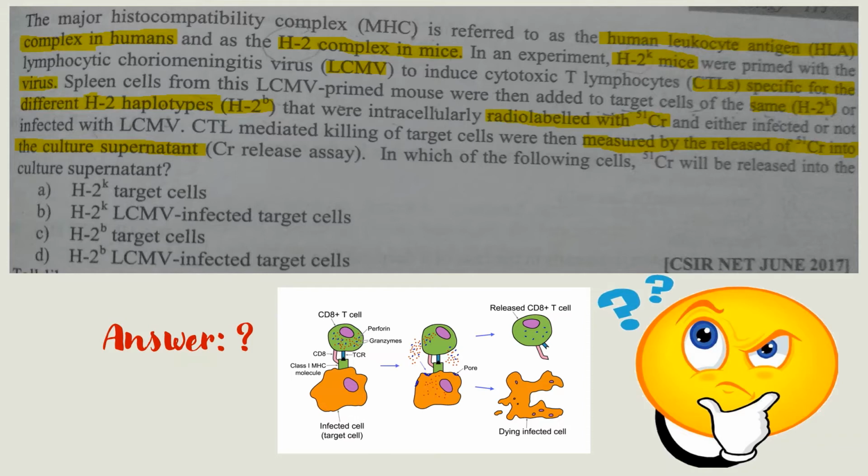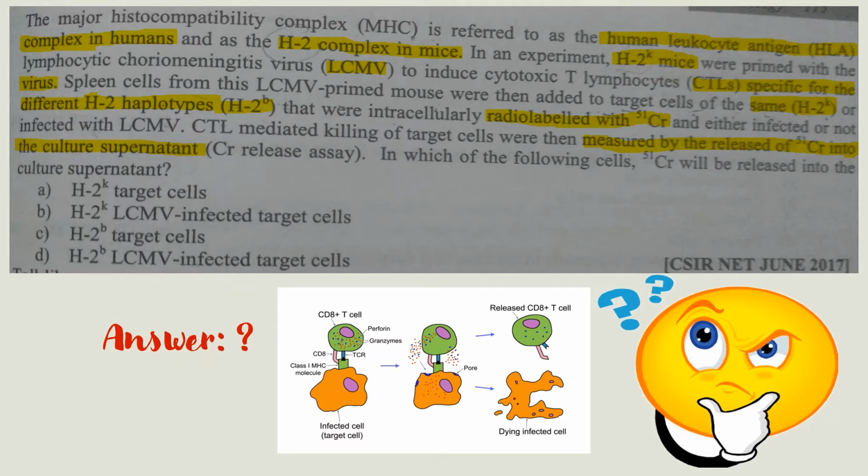In an experiment, H2K mice were primed with the lymphocytic choriomeningitis virus LCMV to induce cytotoxic T lymphocytes specific for the virus.